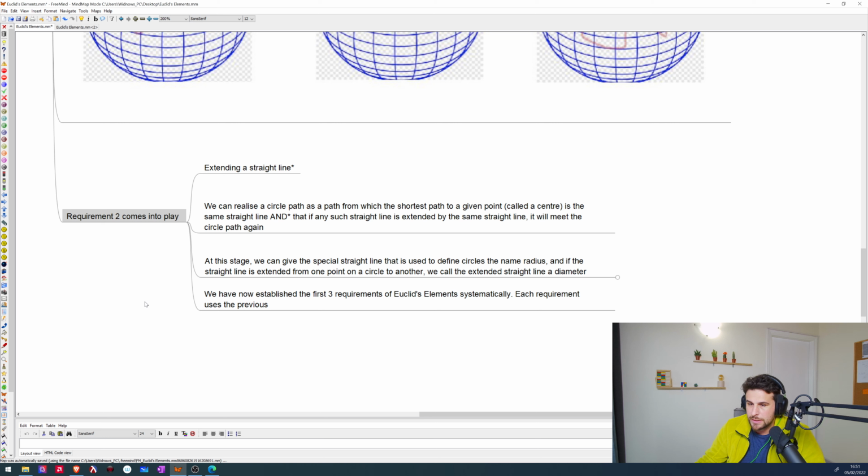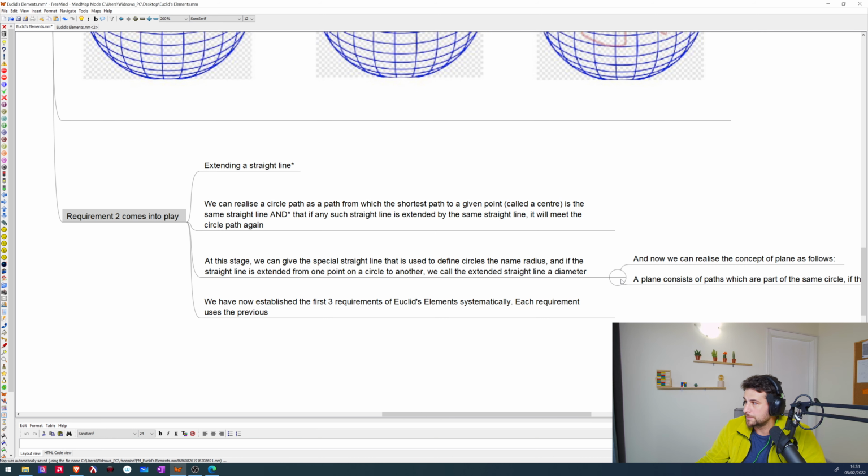So in this case, when we're extending, for instance, the radius, it becomes the diameter. At this stage, we can give a special straight line that is used to define circle a name radius, as I just said. And if the straight line is extended from one point on the circle to another, we call the extended line a diameter.